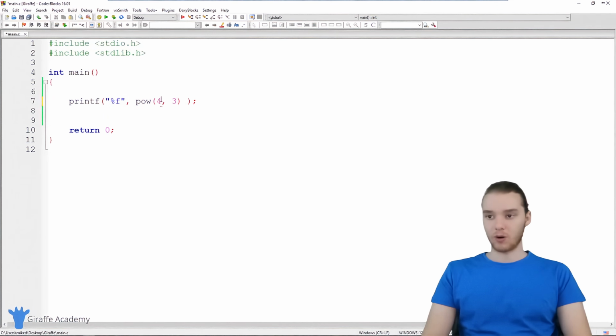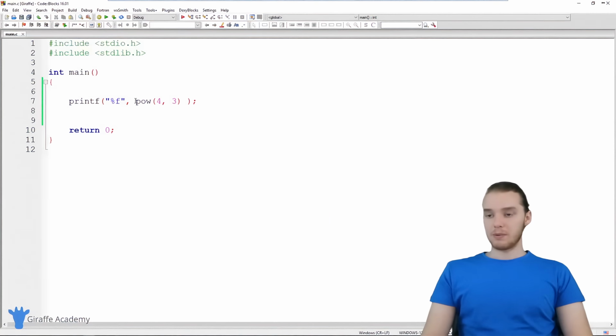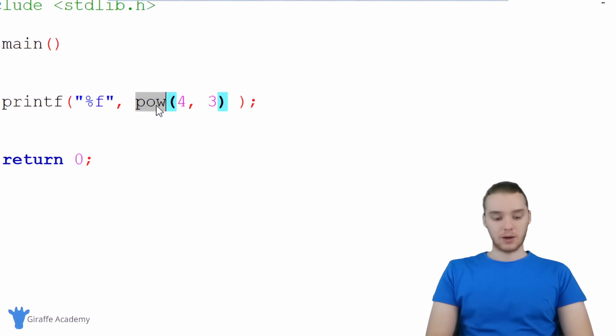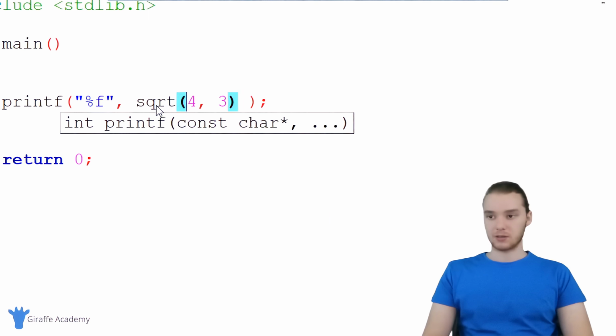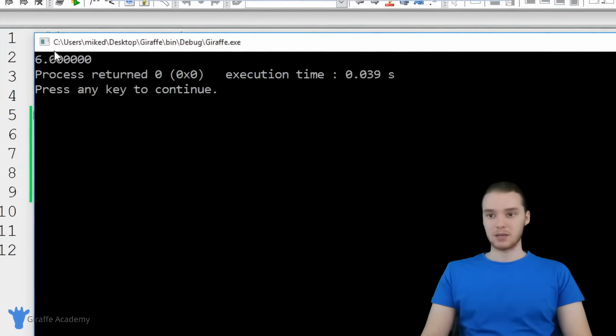I could say 4 raised to the third power, and now we should get back 64, which we do. So that can be pretty useful. There's a couple other ones I'll show you. Another one is SQRT. This will allow you to take a number's square root. So if I said 36 in here, now we're going to print out the square root of 36, which is going to be 6.